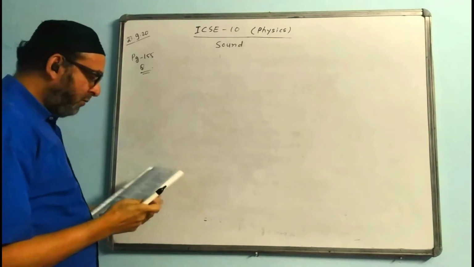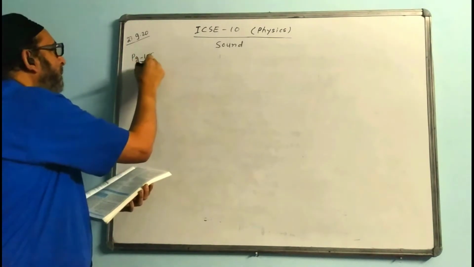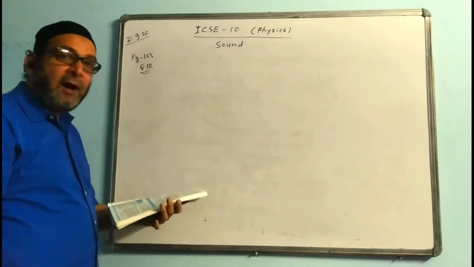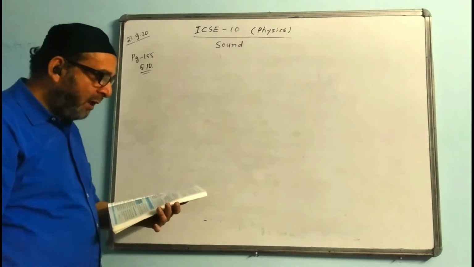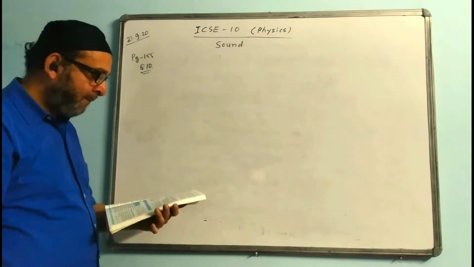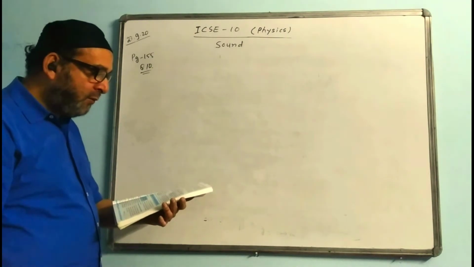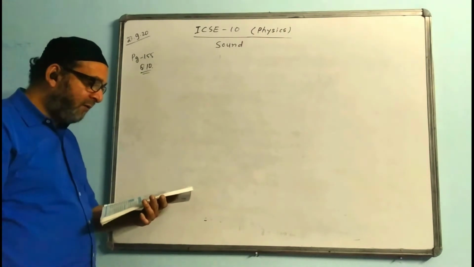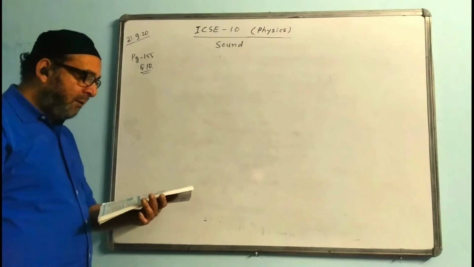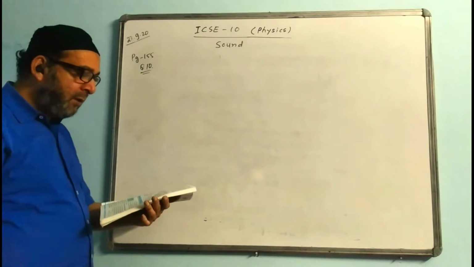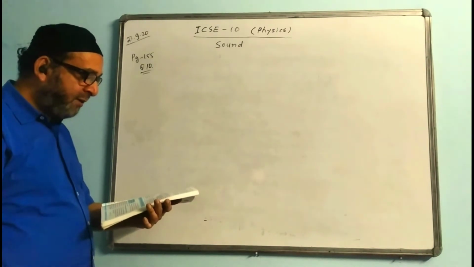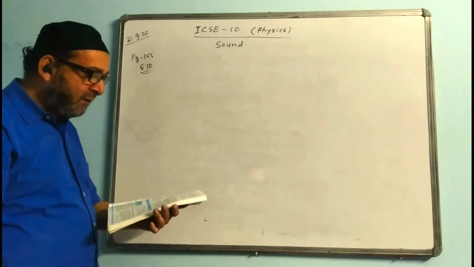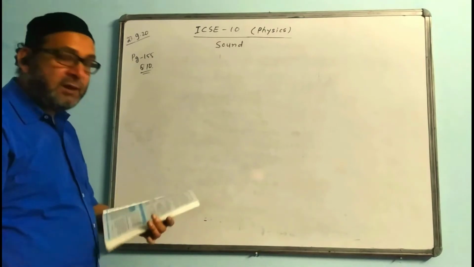Now I read question number 10, same page. The question says, a man fires a gun and hears its echo after 5 seconds. The man then moves 310 meters towards the hill and fires his gun again. This time, if he hears the echo after 3 seconds, calculate the speed of sound.